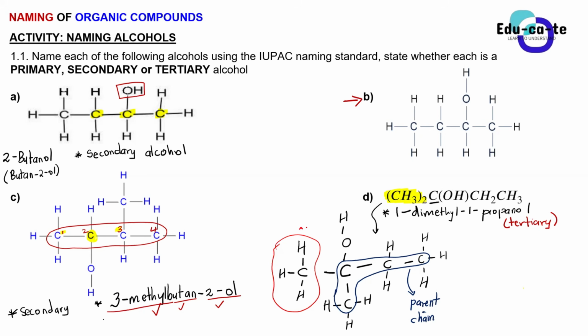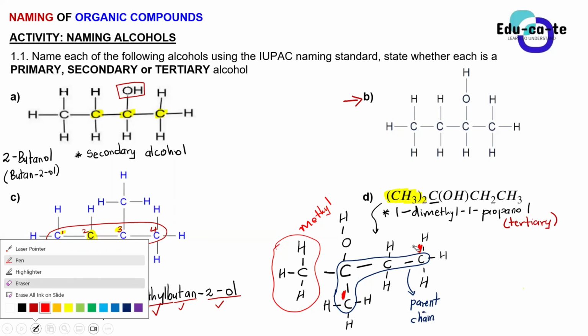Okay, so can we see, guys, that this will end up becoming a methyl group, this one? Yes. So now when you count the carbons for this parent chain highlighted in blue, am I going to count from this carbon here and say this is 1, or am I going to count from this carbon here? Which one am I going to take?